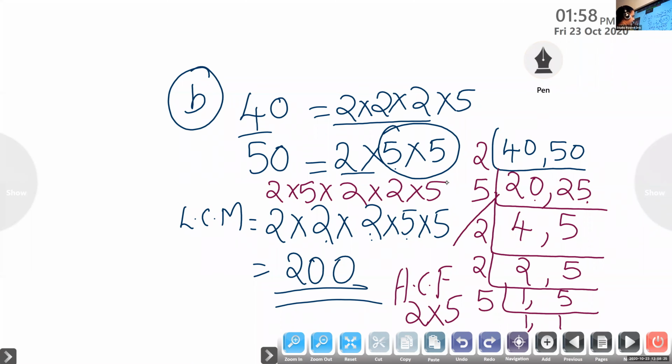Now check 5 into 2 into 2 into 5 into 2. What is 2 into 5? 10. 10 into 2? 20. 20 into 2? 40. 40 into 5? 200. So any method you do, you will get the same answer.